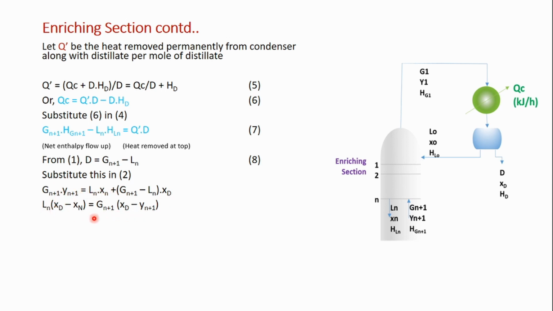Let us separate L_n terms and G_n terms. So L_n is over here, so it is x_D minus x_n is equal to G_{n+1} in bracket x_D minus y_{n+1}. So I can write L_n by G_{n+1} is x_D minus y_{n+1} divided by x_D minus x_n. So L_n by G_{n+1} is equal to x_D minus y_{n+1} over x_D minus x_n.